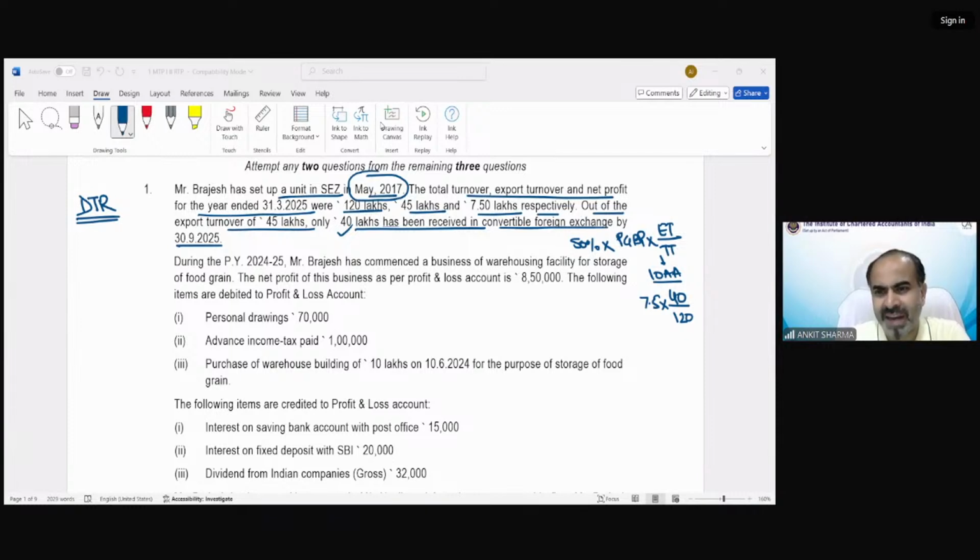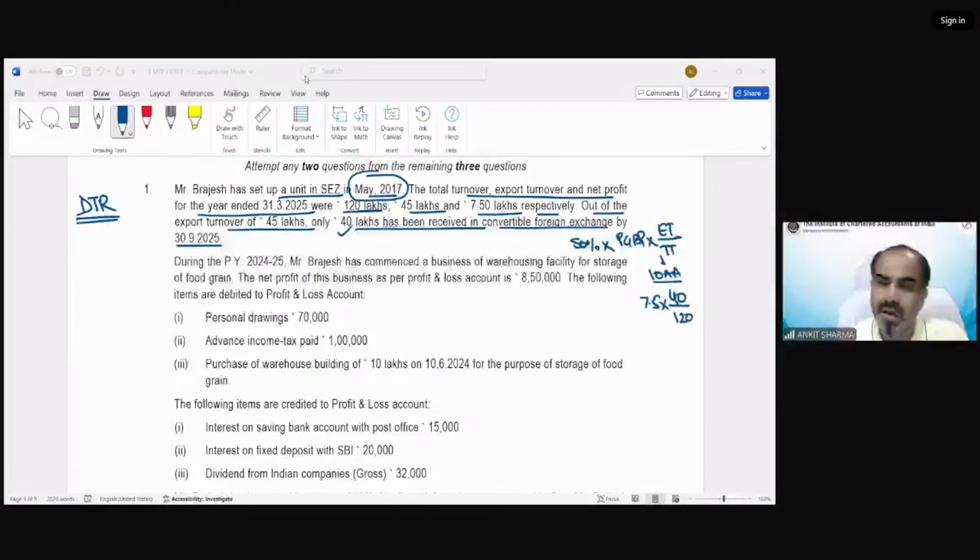It would be 1.25 lakh, let me see, 7 lakh 50,000 divided by... I guess it's 1.25 lakh rupees. Clear? The deduction we can claim is 1,25,000. But there is a catch.